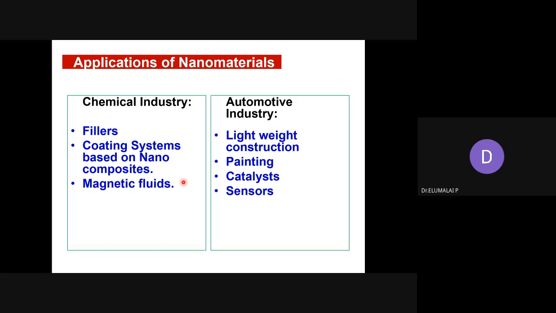You may use a nanocatalyst to decompose toxic emissions or toxic gases into green emissions. These nanomaterials can also be used to detect toxic gases very efficiently in automotive industries.